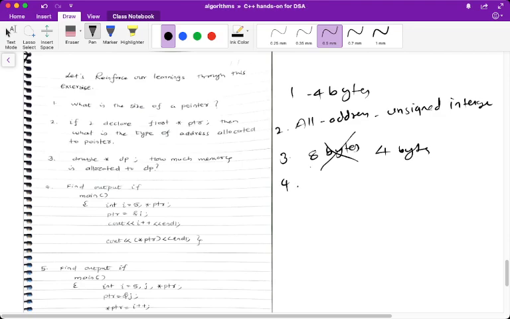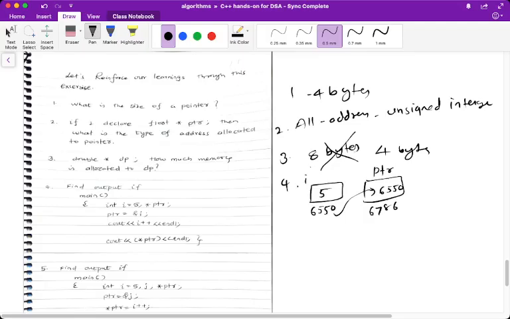Then find output. Let's find the output of this one. This is interesting. What is the output here? Let's analyze the program. Say I is a variable with value 5. Let's say its arbitrary address is 6500. Then I have created another pointer variable, PTR, let's say its address is 76. Then in this PTR I am storing the address of I. So 6550 will come here now. Because of this statement I am storing the address of I in PTR.